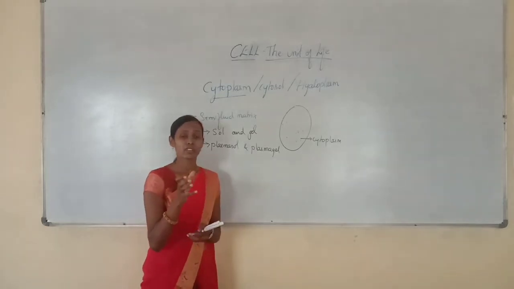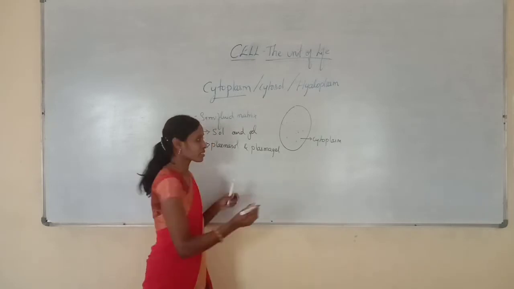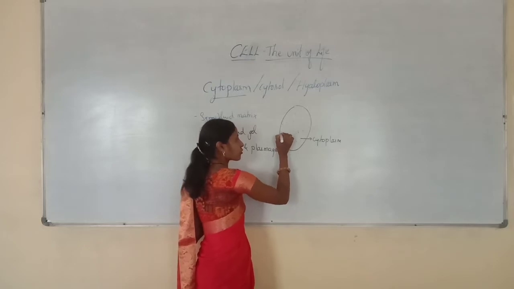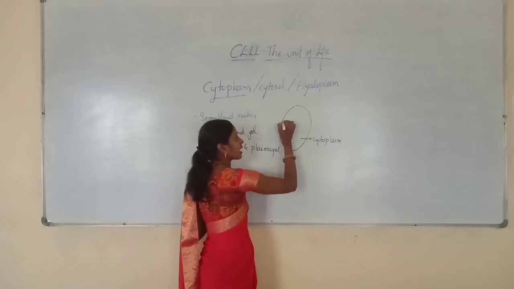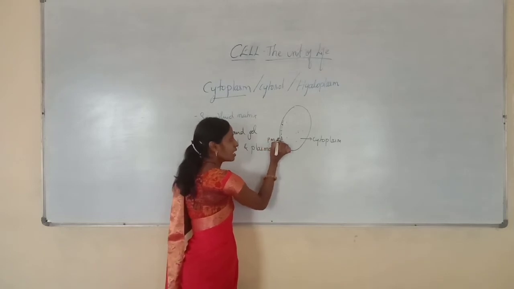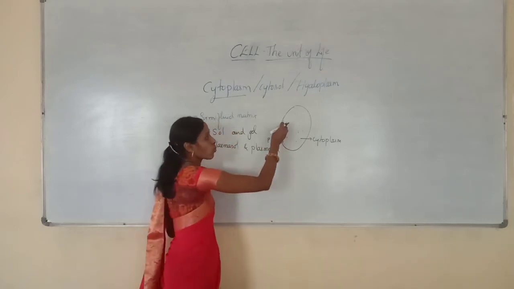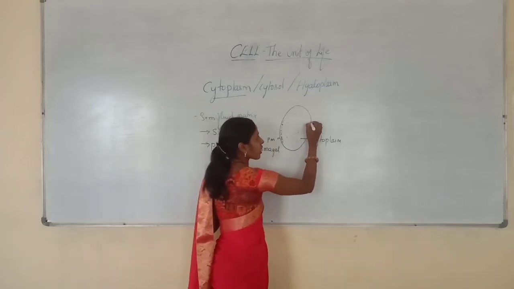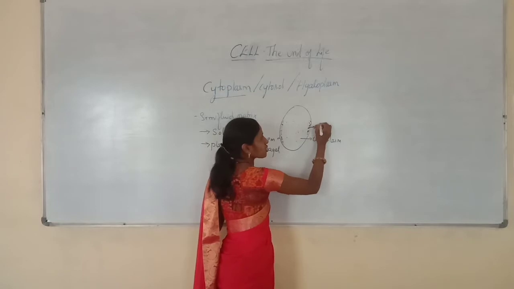Then where exactly is this plasma gel present? The fluid matrix which is present just below the plasma membrane. This is the plasma membrane, and just below it, the fluid matrix you can see is called plasma gel.